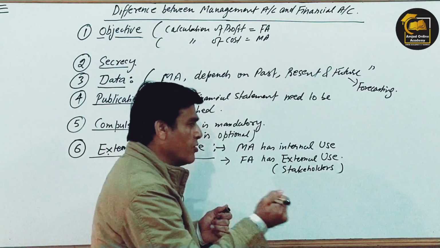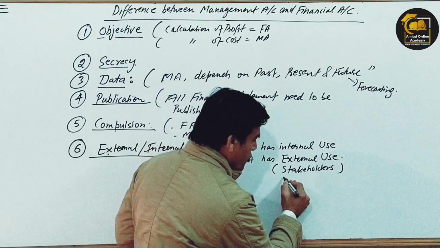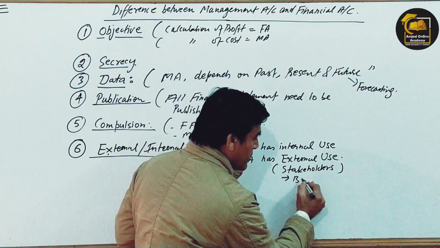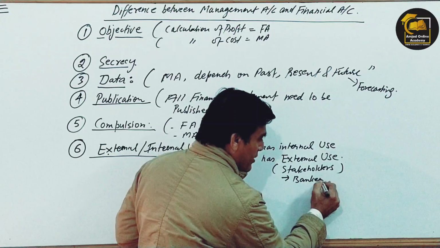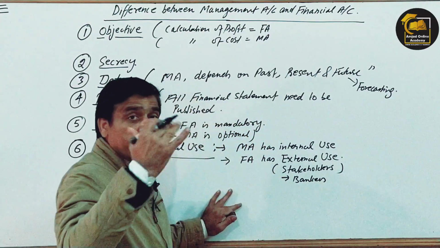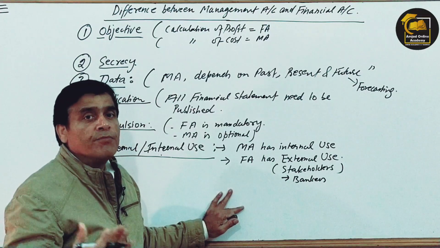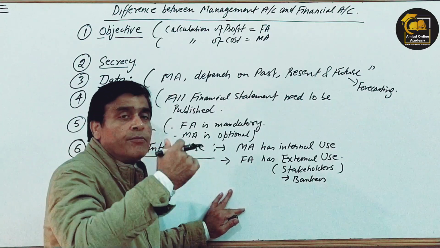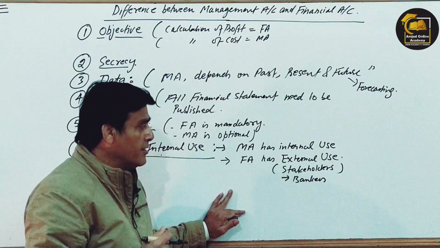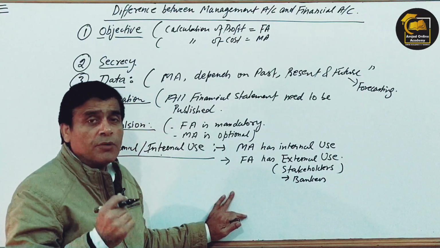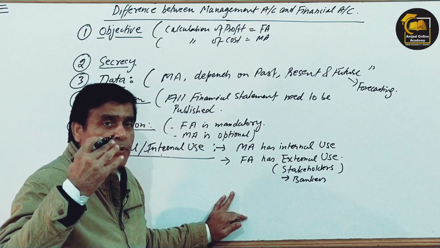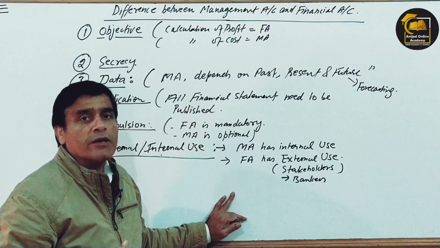So they may definitely be the shareholders. They may be the bankers. Bankers are the greatest stakeholders in the company. Why? Because they lend borrowings, they lend funds to the business. So they become the primary stakeholders of that particular company.